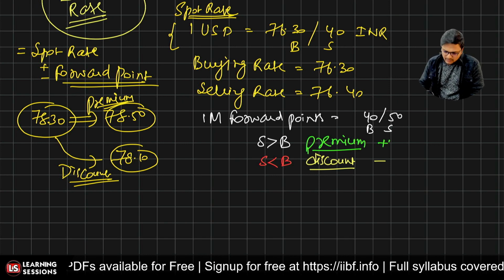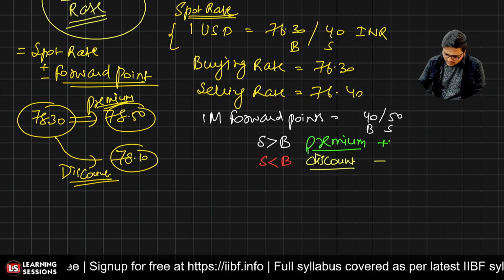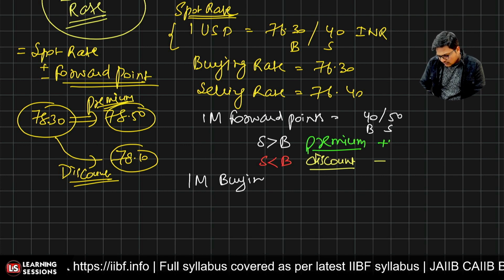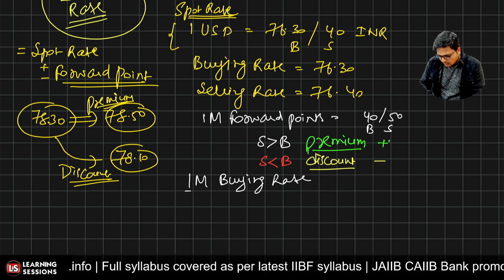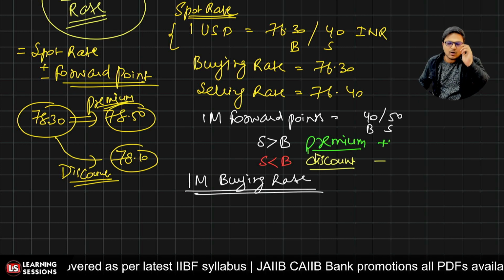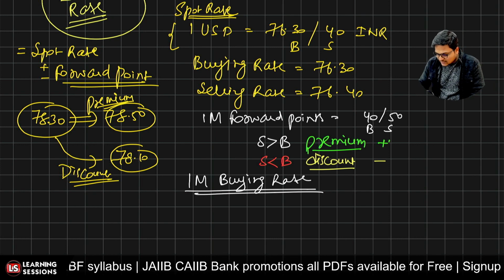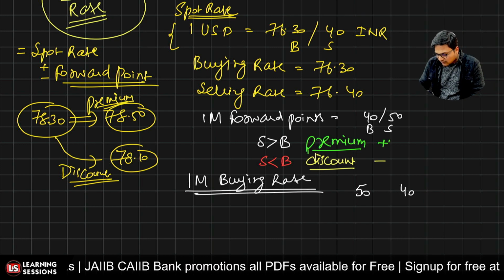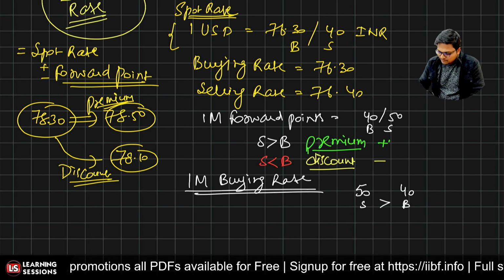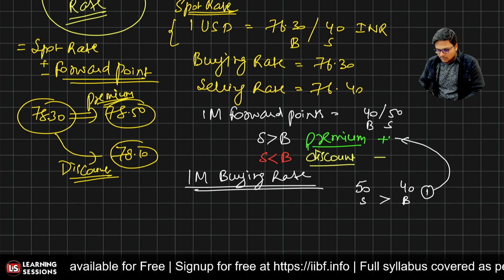Now, we are provided with the 1 month forward points, and let's say we are to calculate the 1 month buying rate. For that scenario, first of all, we have to look at whether the currency is available at premium or at discount. Now, the selling forward points are 50 and the buying forward points are 40. So the selling forward points are greater than the buying forward points. This is the first scenario, related to premium.